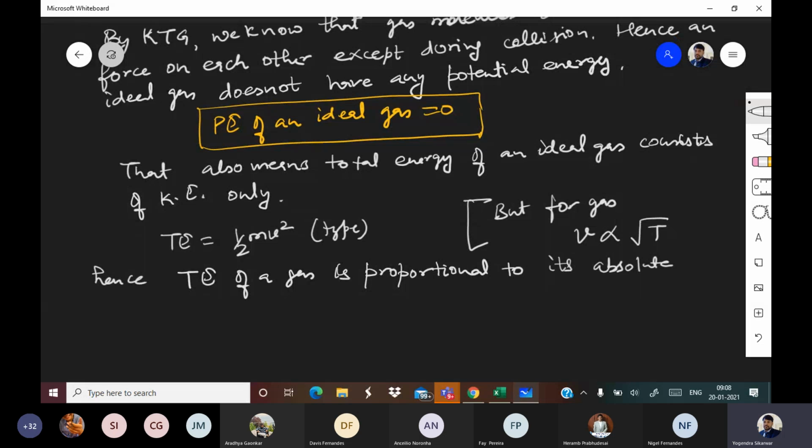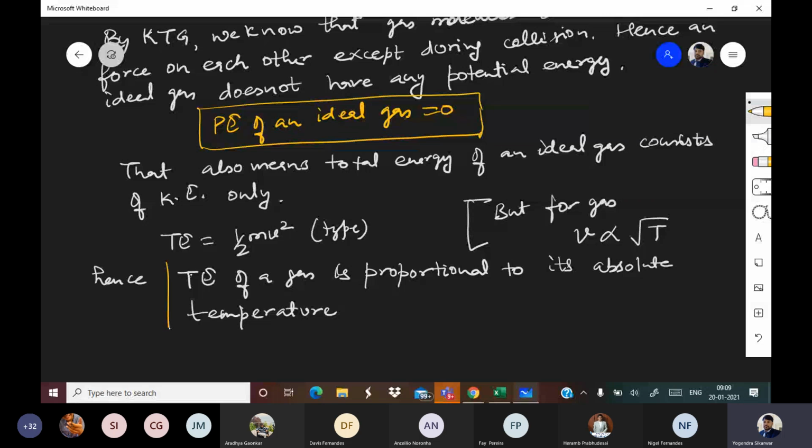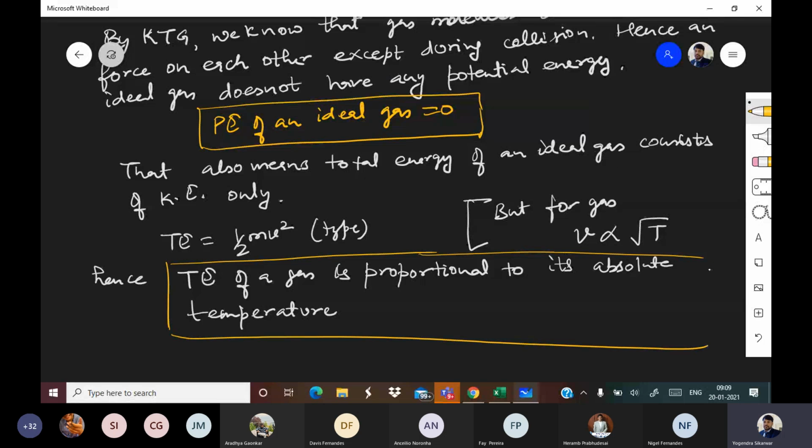This is really very important. The total energy of a gas. First of all, we concluded that it is purely kinetic.